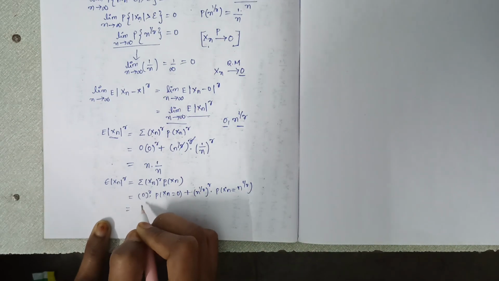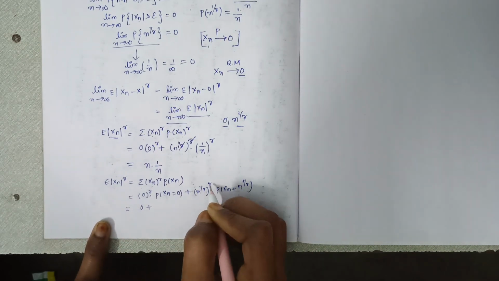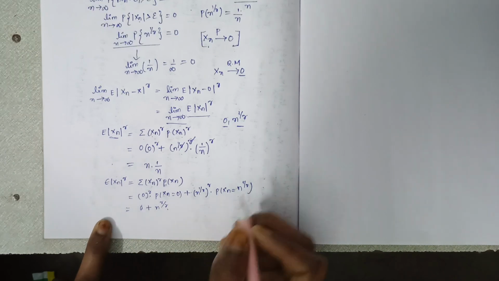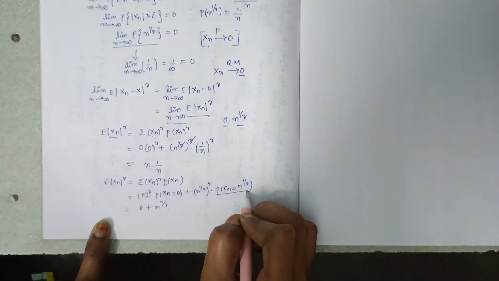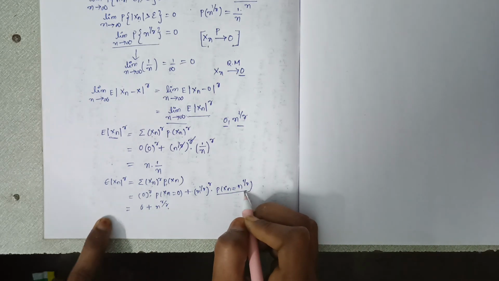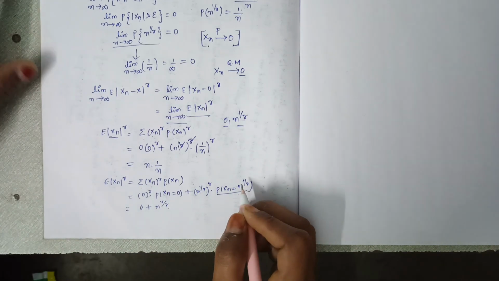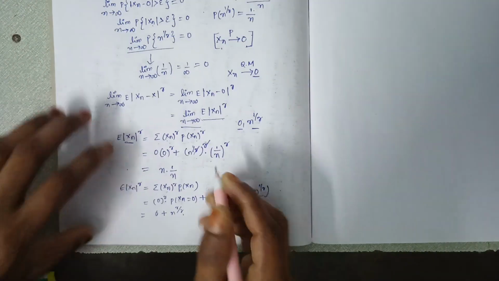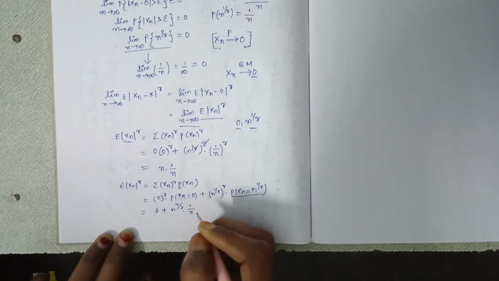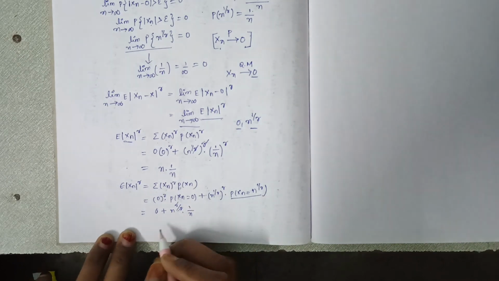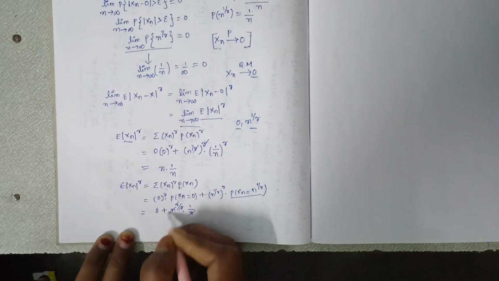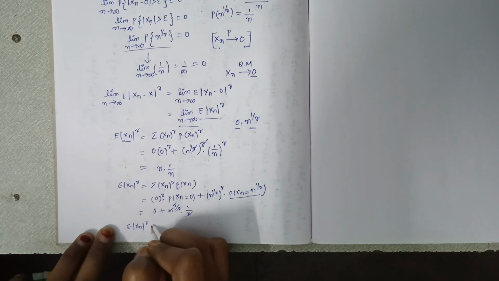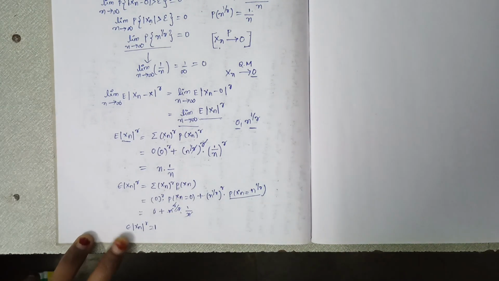So we get here 0 plus n to the power of r by r into probability of n to the power of 1 by r, which is 1 by n, that we can see here. So 1 by n, and the r gets cancelled, n into 1 by n, so n gets cancelled. We got expectation of mod xn to the power of r equal to 1.